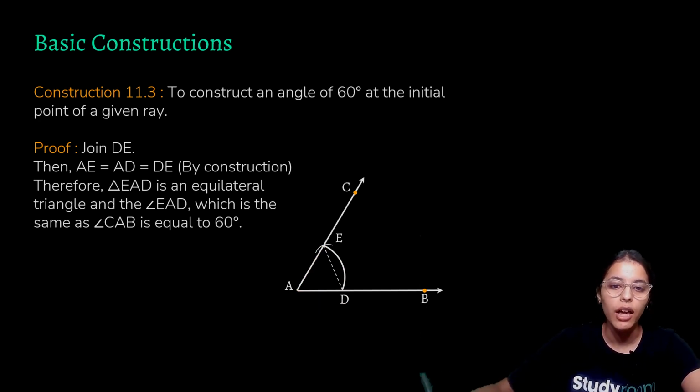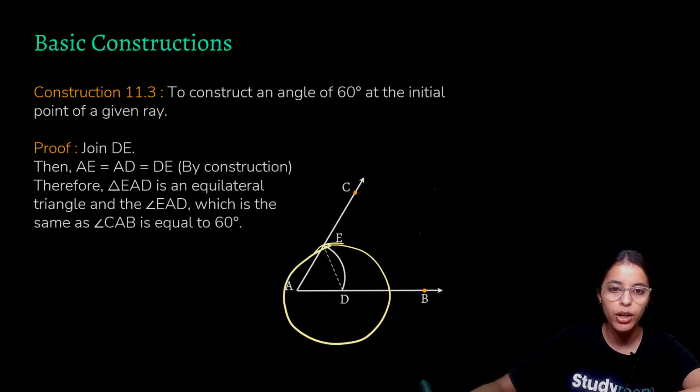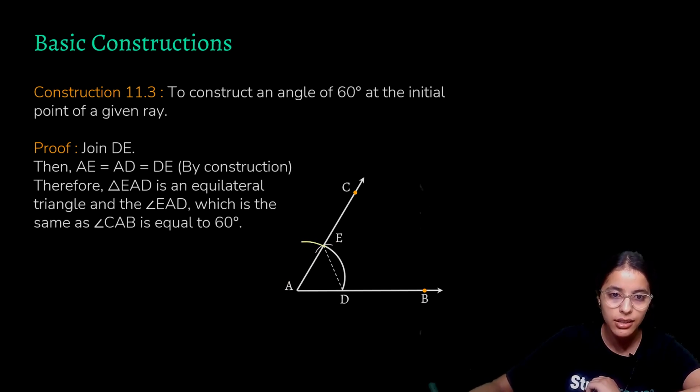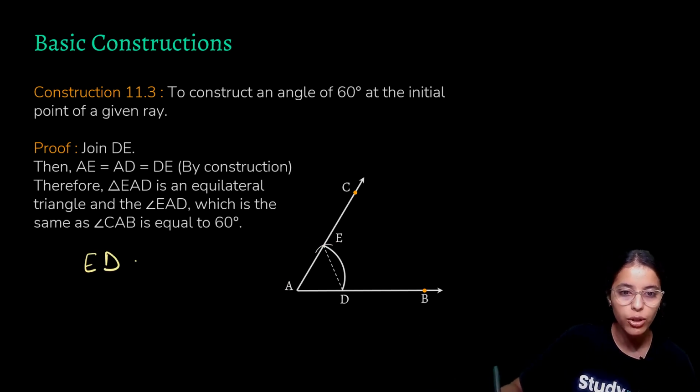And similarly, we have also constructed this arc keeping the same radius of the compass, and hence the circle that this arc is a part of would also have the same radius as the circle of the previous arc, and hence our ED would also be equal to AE, which is equal to AD.